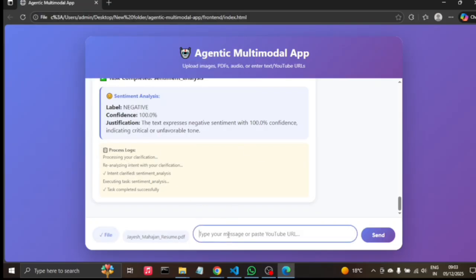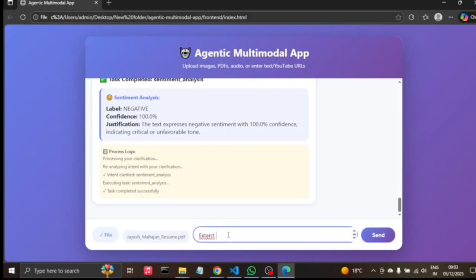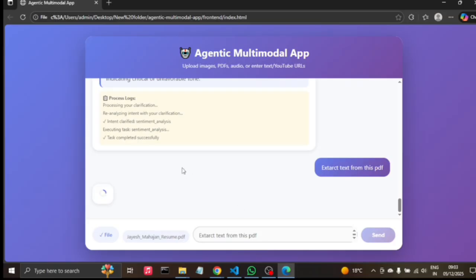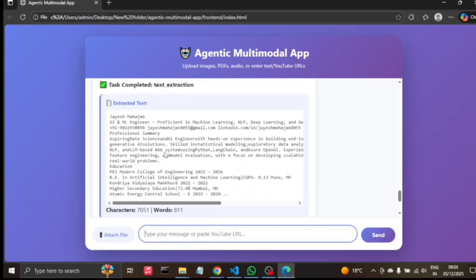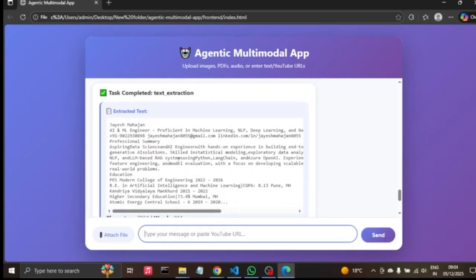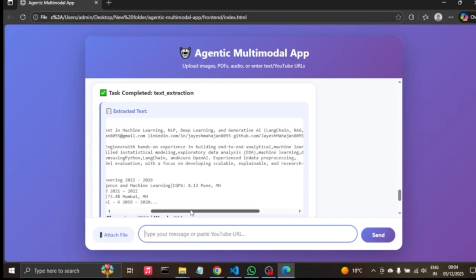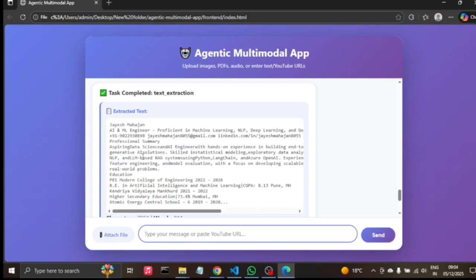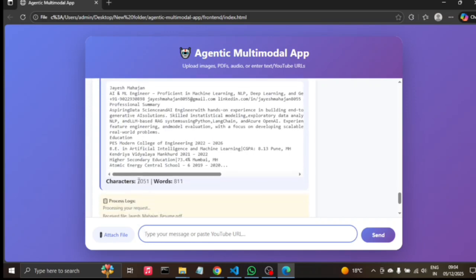Once we send the resume, it will extract the text. Yes, it successfully extracted the text. My name, AIML branch, professional experience, and education, everything was correctly displayed.